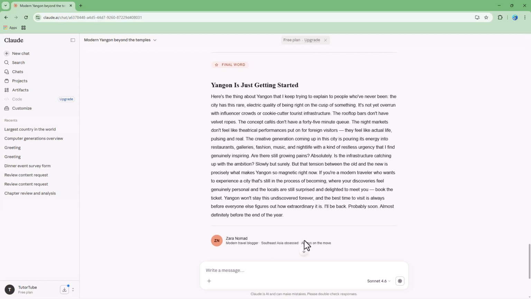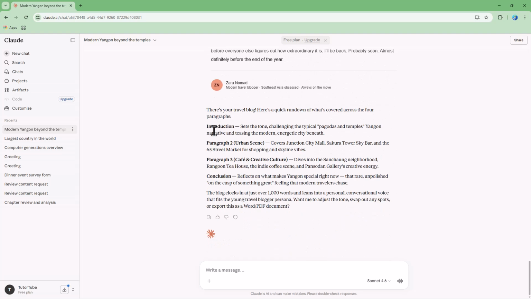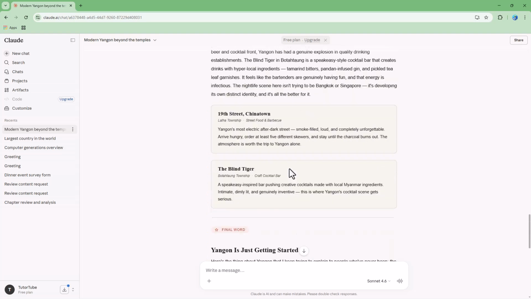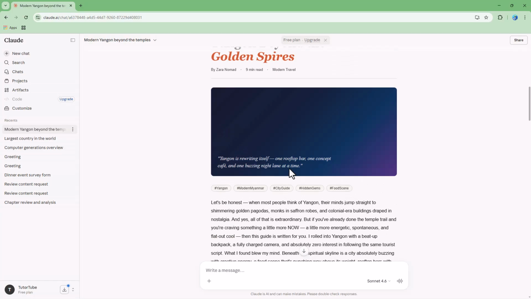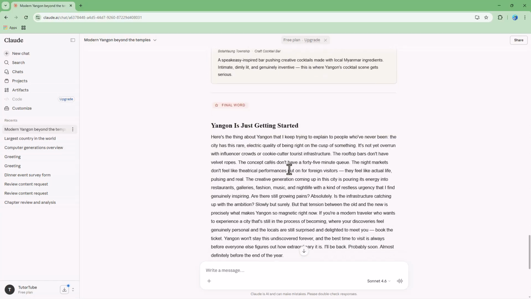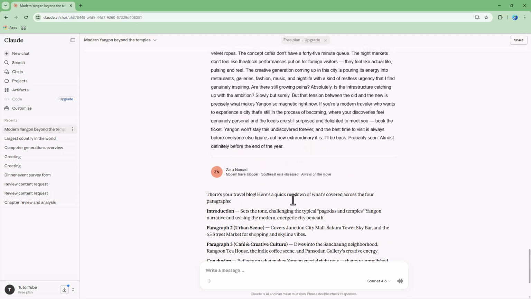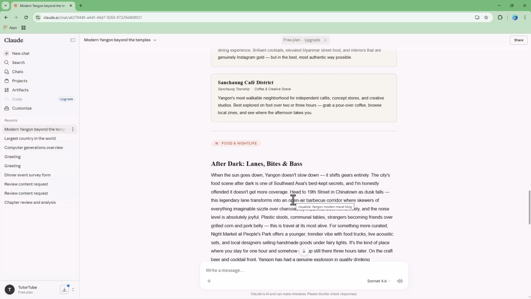So there's the modern travel blogger, as you can see. Now it says here's your travel blog in 4 paragraphs. You got the introduction, paragraph 2, paragraph 3, and the conclusion, and it says the blog clocks in at around 1,000 words.